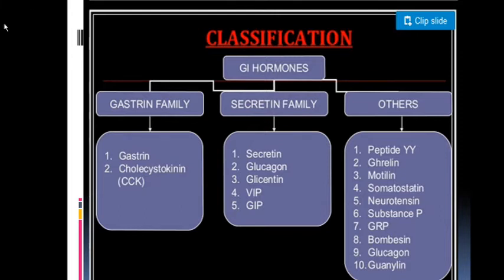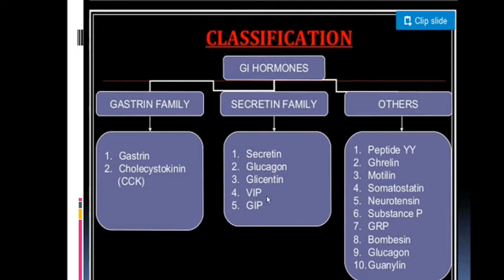Now coming to the classification, GIT hormones are classified as the gastrin family, secretin family, and others. What is the gastrin family? Gastrin and cholecystokinin. The secretin family includes secretin, glucagon, glicentin, VIP and GIP.